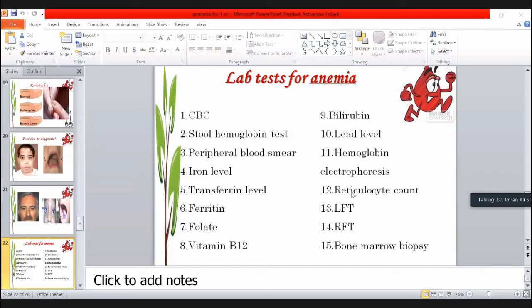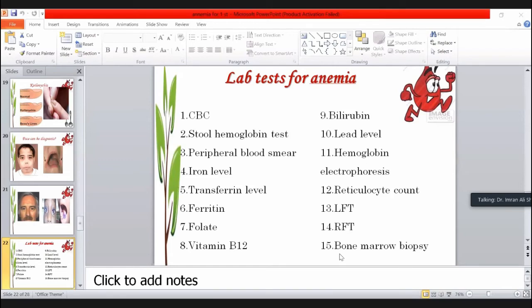If the reticulocyte count is low, you can think that the bone marrow is not functioning. If the reticulocyte count is high, you can consider that the bone marrow is functioning or there is peripheral destruction. A liver function test is essential in some types of anemia, not for all anemia. Renal function test is essential when you are treating the patient with some drugs or when you are not deciding what type of anemia the patient has.